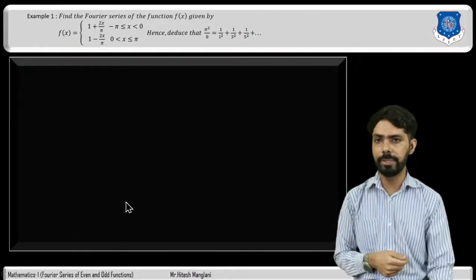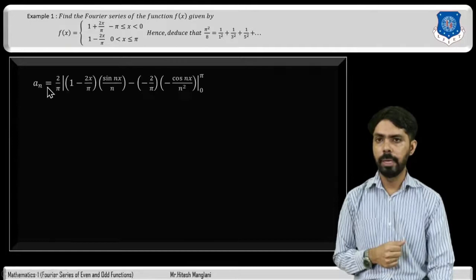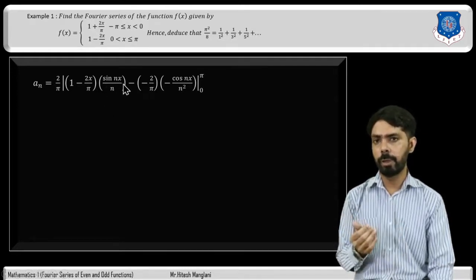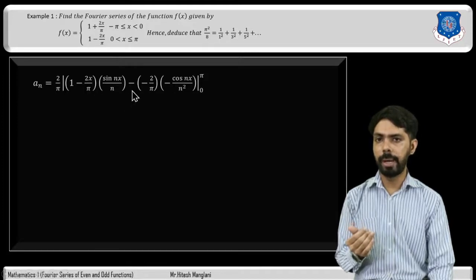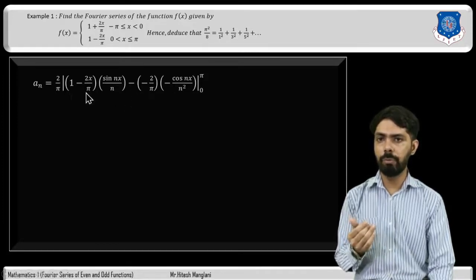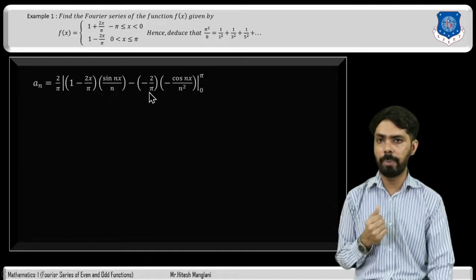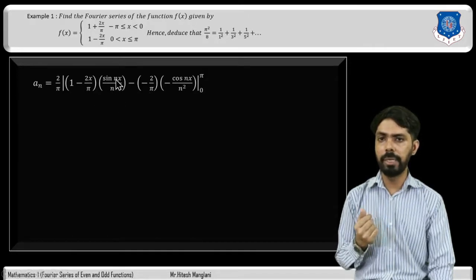So using the Bernoulli's formula, an will be 2 by pi in bracket, first function 1 minus 2x by pi will be as it is, and integration of cos theta is sin theta, so integration of cos nx will be sin nx divided by n, because coefficient of x is n, then minus, now we will take derivative of this bracket, so derivative of 1 is 0, and derivative of x is 1, so here it will be minus 2 by pi, then we will take integration of sin nx divided by n.